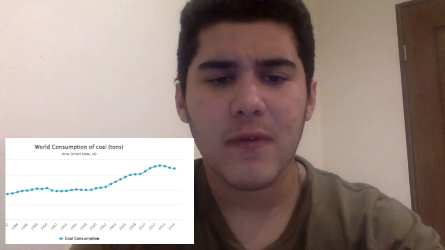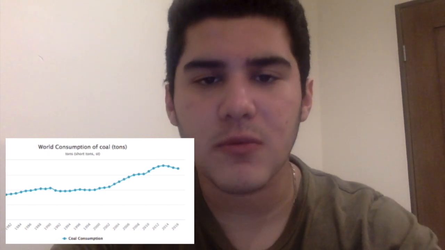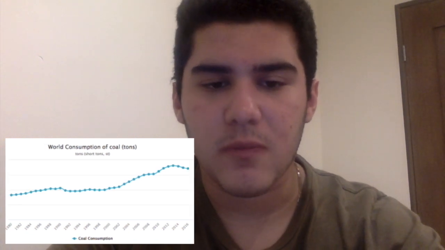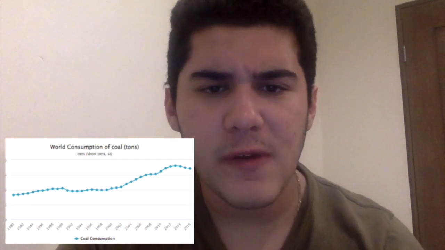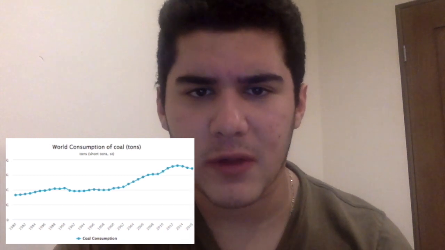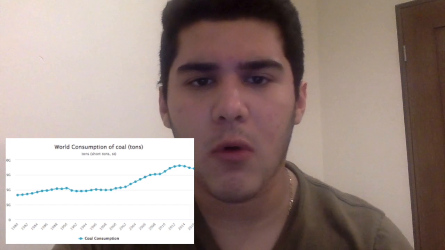On the following line graph, you see on the x-axis years from 1980 up to 2016, and on the y-axis, you see quantity of coal consumption in the world. This line graph focuses on showing the increase in coal consumption from 1980 up to 2016. This specific function could be found in a newspaper or magazine in the areas of economy and world growth. Why? Because coal is a resource and focuses on economy as well.